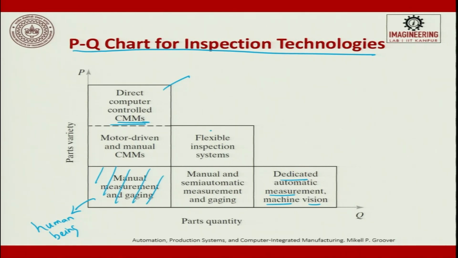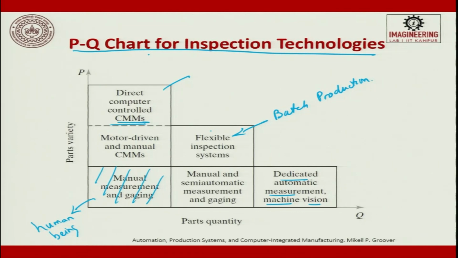One is for batch production. We will use a flexible inspection system. We will see what a flexible inspection system is later, and here it is motorized control. It will not be computer control, but motorized control, predominantly by using a joystick. So, this and this, there will be a small overlap in the instrumentation part of it.